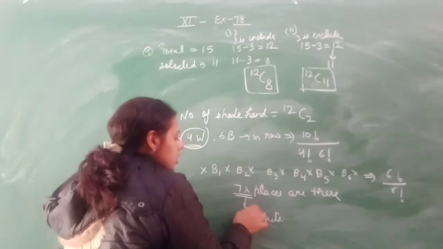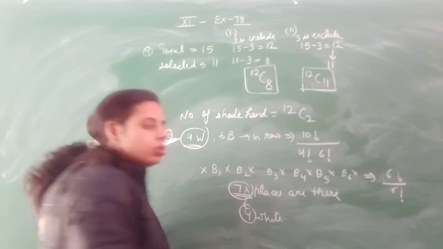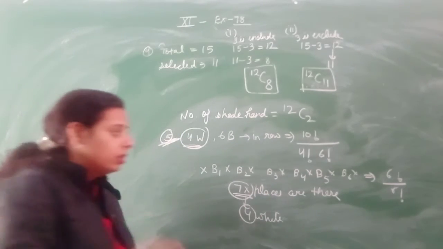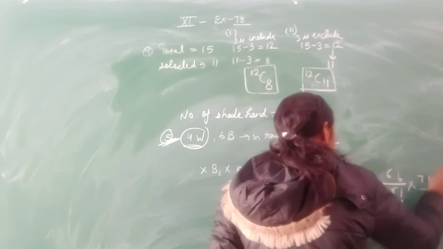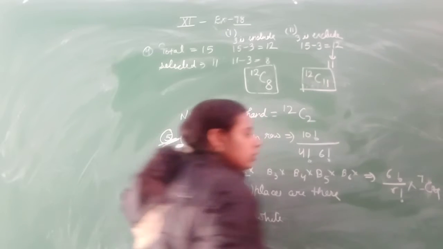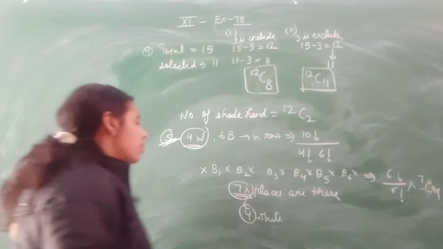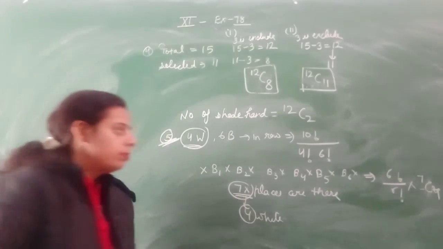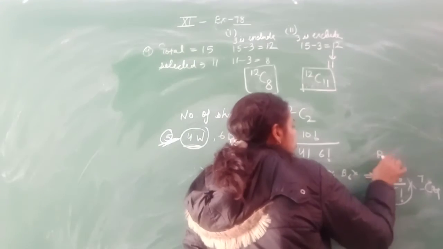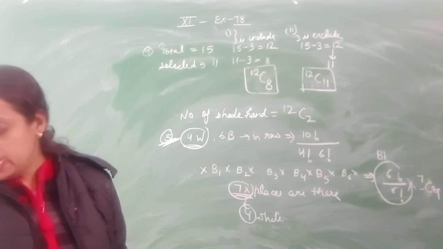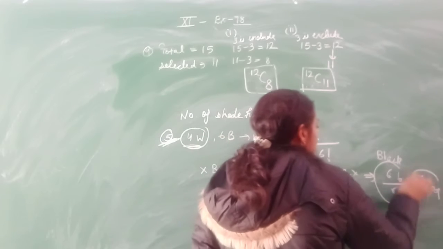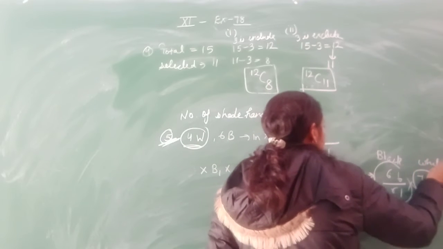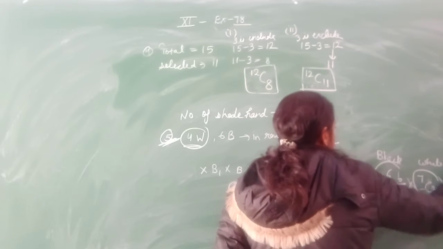So out of these 7 cross places you have to select 4, so the selection will be 7C4. This is the number of ways of arrangement of the black balls, and this is the number of ways of arrangement of the white balls in the 7 cross places. Clear?